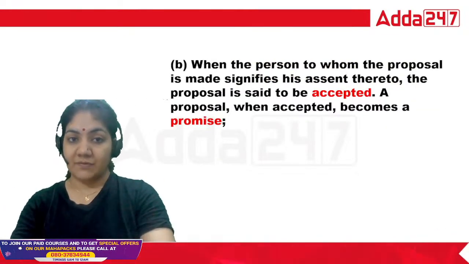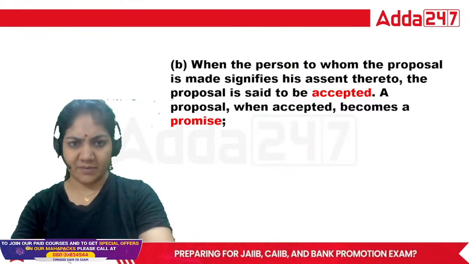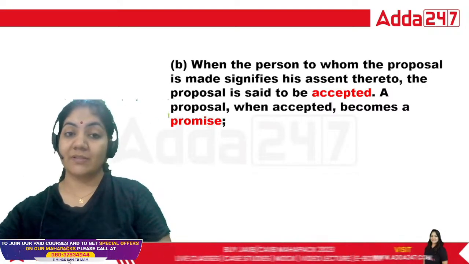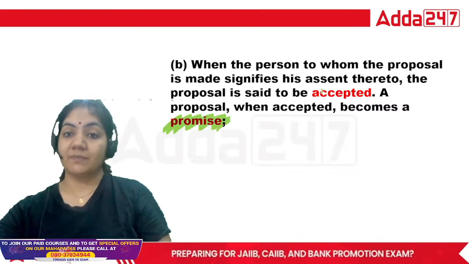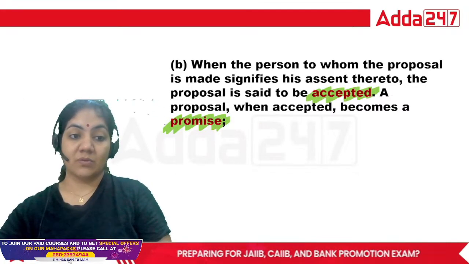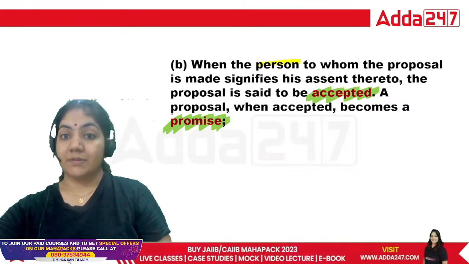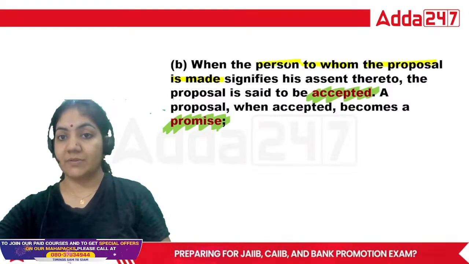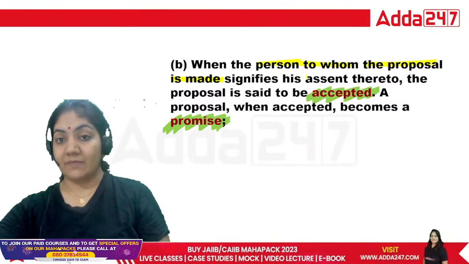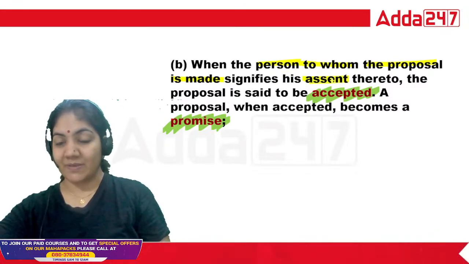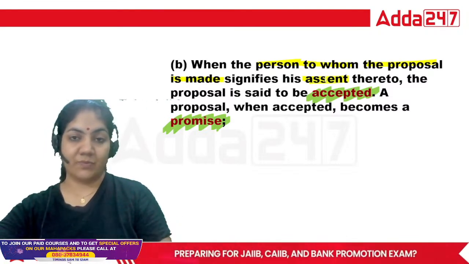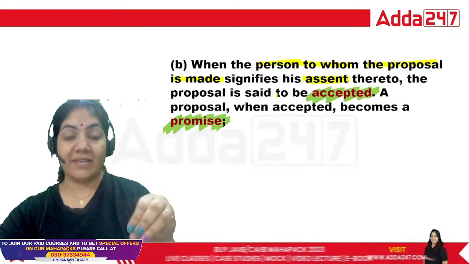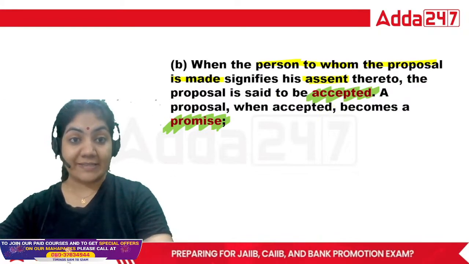Next, after the offer, the opposite party will accept it, right? In Section 2(b), promise and accepted are written, and no need to learn the section numbers, guys. What is accepted? When the person to whom the proposal is made signifies his assent. Assent means the opposite party says, yes, I want to purchase your car. When the proposal is given assent by the other person, that is called accepted.